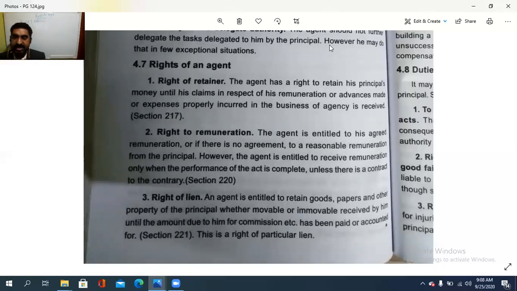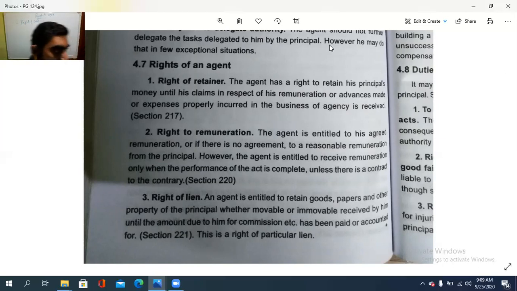So that is, the agent has a right to retain his principal's money until his claim in respect of his remuneration or advances made or expenses properly incurred in the business of agency is received. Until and unless he gets that money, only then will he hand over the entire money to the principal. അതായത് right to retain the money that is to be received from the transactions until and unless he is claiming his own expenses for the remuneration, the expenses incurred like that. So that is the right of the retainer.